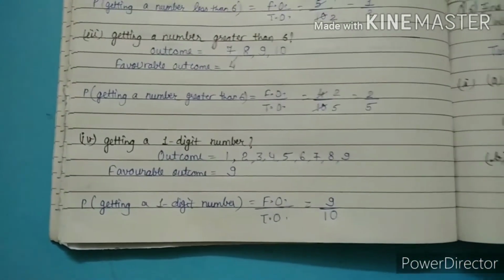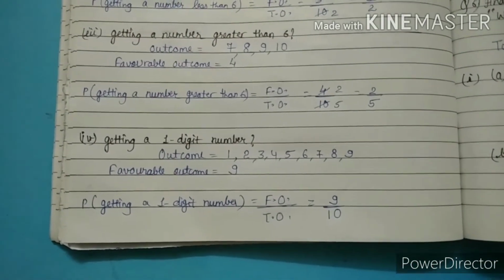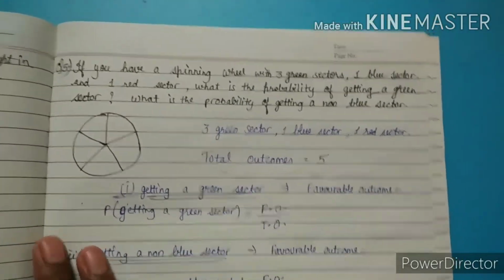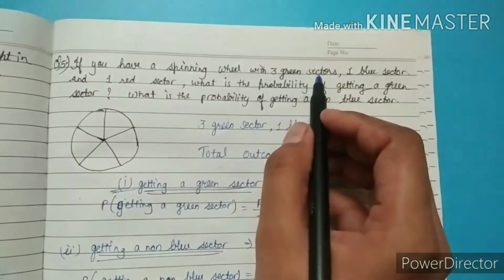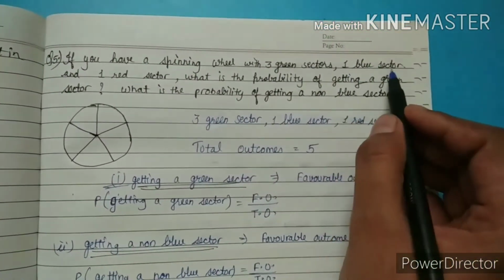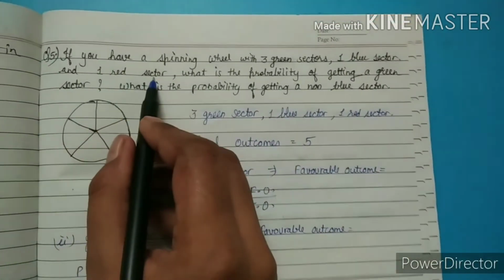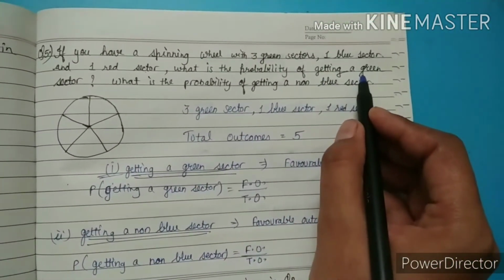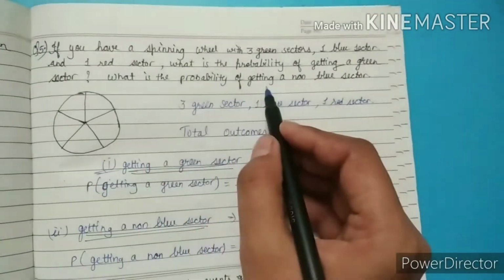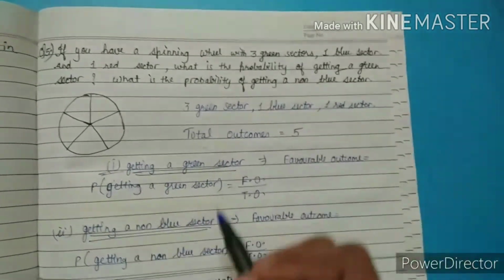So here we completed question number 4. Question number 5 is, if you have a spinning wheel with 3 green sectors, 1 blue sector and 1 red sector, what is the probability of getting a green sector and what is the probability of getting a non-blue sector?